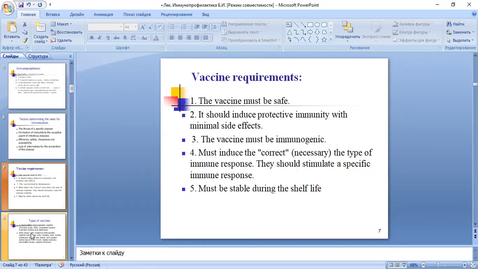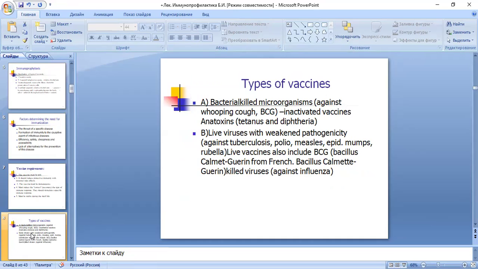Vaccine requirements. The vaccine must be safe. It should induce protective immunity with minimal side effects. The vaccine must be immunogenic, must induce the necessary type of immune response, should stimulate a specific immune response, and must be stable during its shelf life. Types of vaccines: killed bacteria and live virus with weakened pathogenicity.